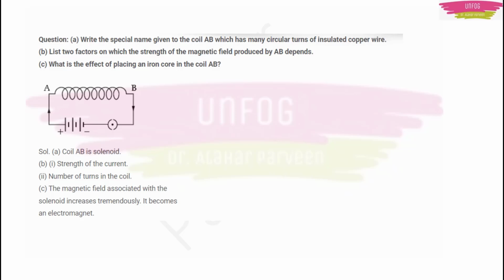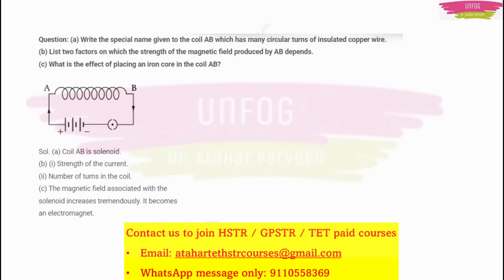First, you will mention the factors. You know, right? Any 2 you mention from the 3. Strength of the current and number of turns in the coil. Number of turns in the coil is the first point actually. Remember, number of turns in the coil. Second point should be strength of the current. And then what is the effect of placing an iron core in the coil AB? The magnetic field associated with the solenoid will increase tremendously and it will become an electromagnet.